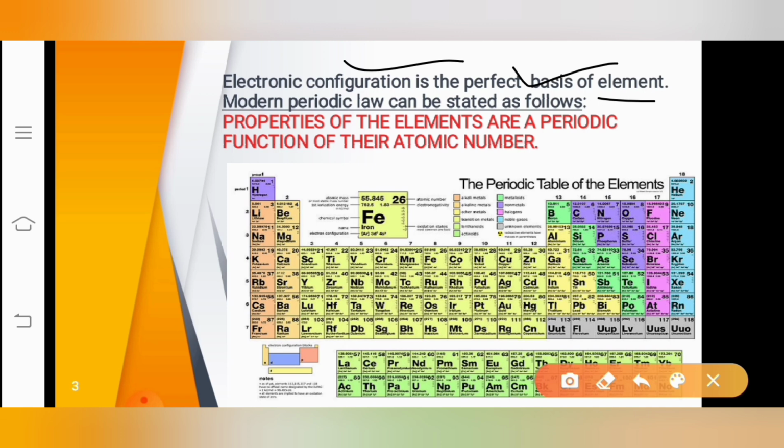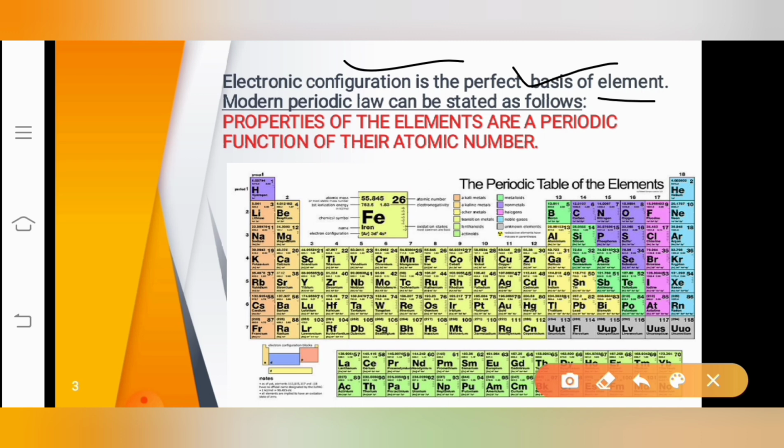Because all the elements have some properties, we can arrange those elements in a particular period. How we can arrange them is, if they have a similar electronic configuration, we can arrange those elements in the same period. So this we can learn in the previous slides.